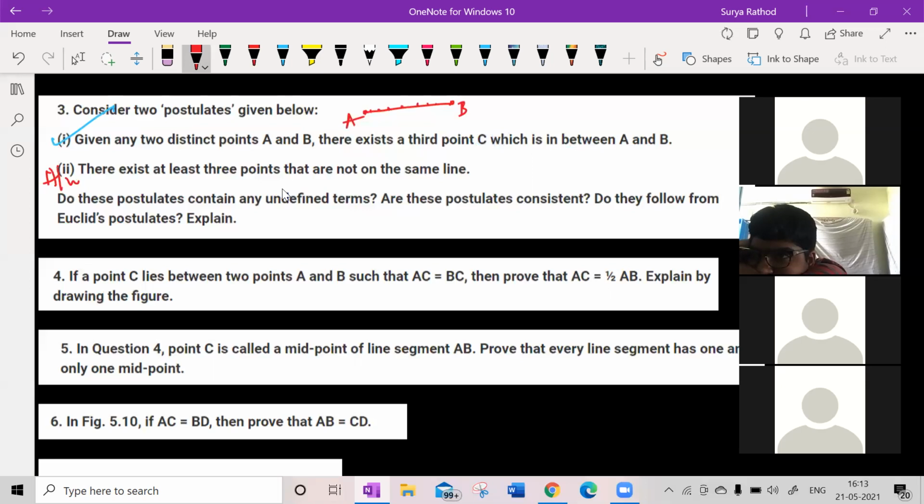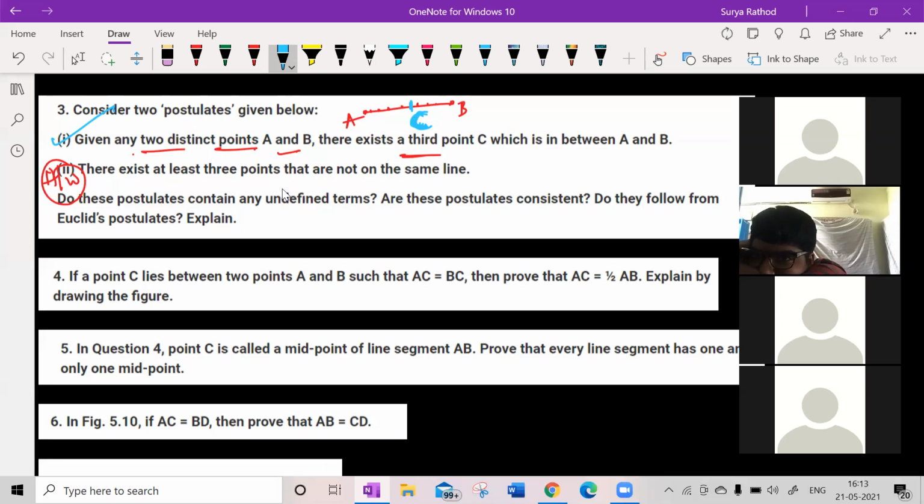Sir, can you tell us what the undefined term is again here? Can you repeat? Like, what's the undefined term here, sir? See, he has given any two distinct points A and B. There exists the point C, which lies in between A and B. It is saying that. So is it true? Only point C cannot lie in between A and B. There are infinitely many points that can lie over there, isn't it?